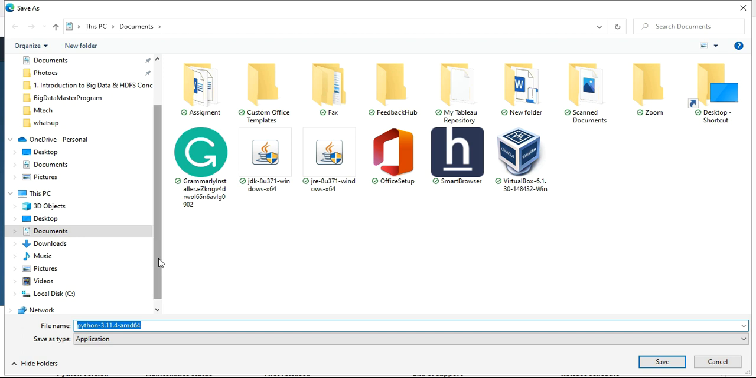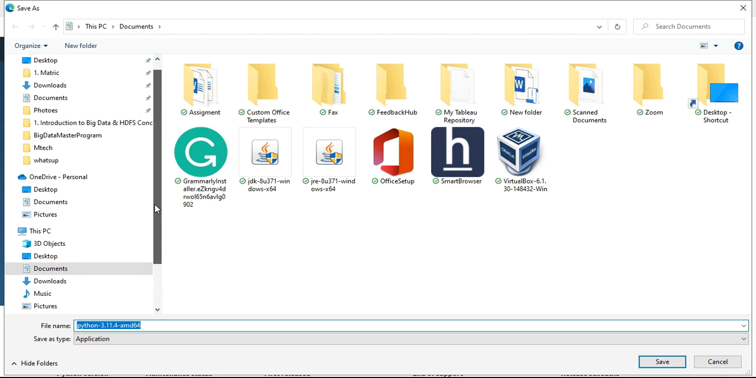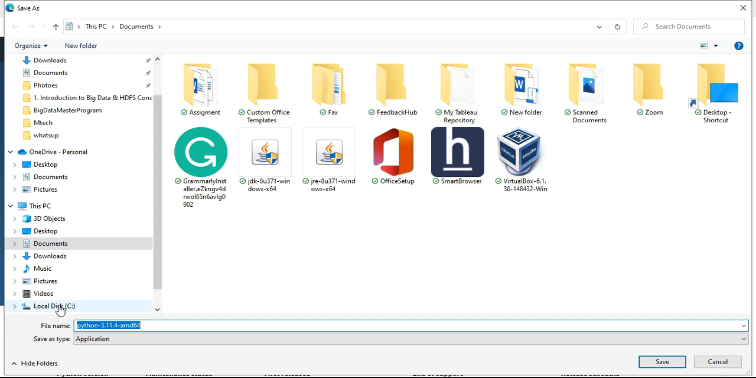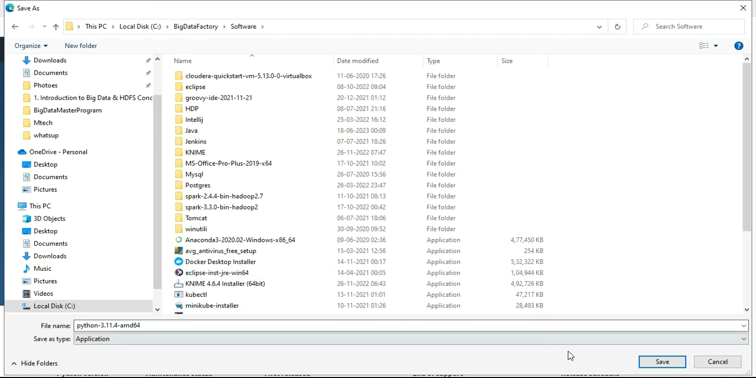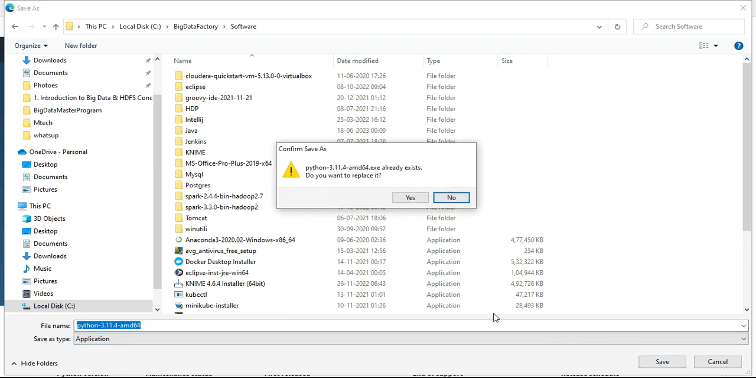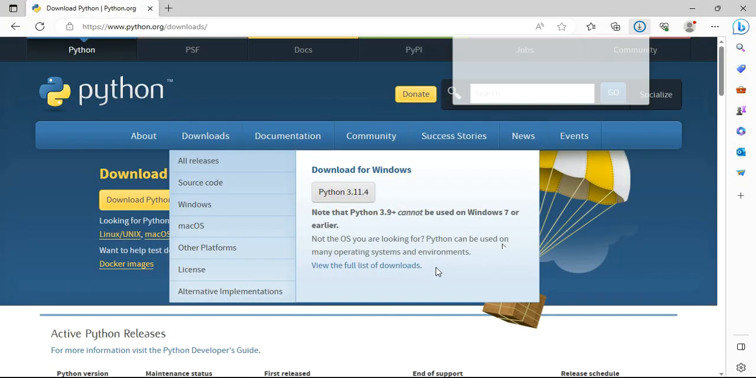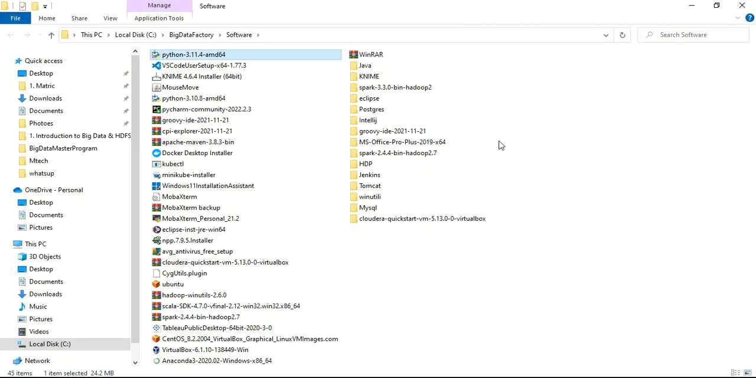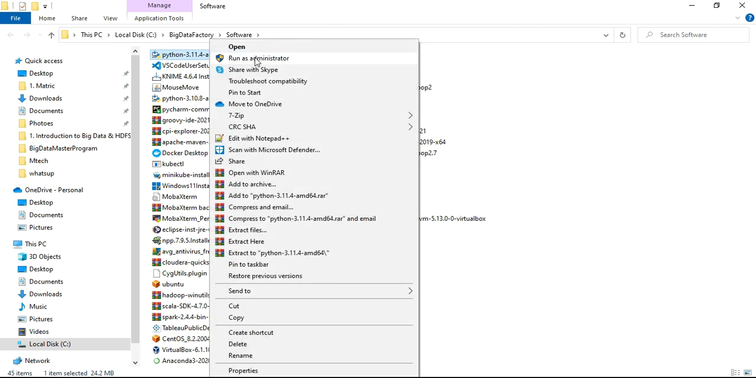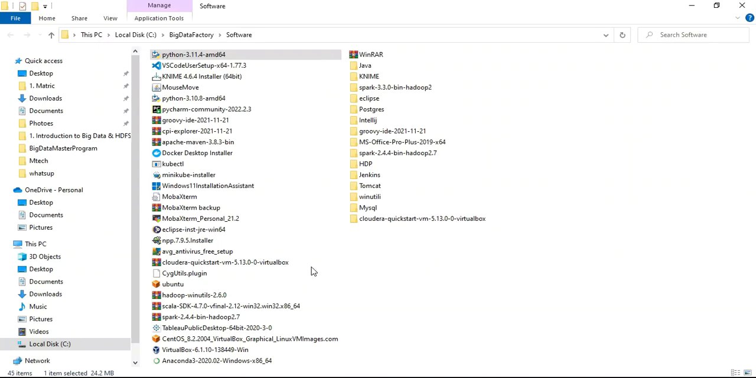I can give a path wherever I want to store this exe file. So let me give a path. It is already existing, so let me replace it. The file has been downloaded. Now let me open it and proceed with the installation. Run as administrator, then click yes.